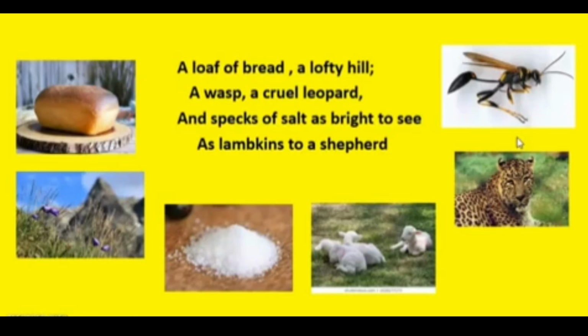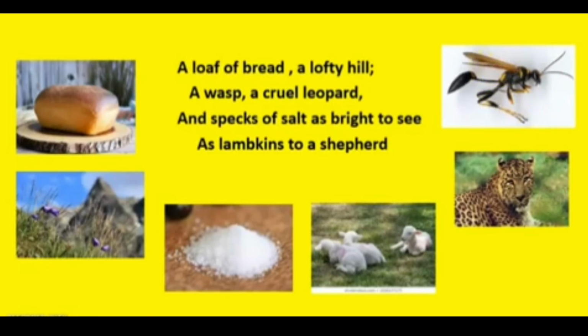It looks just like lambkins because the fly is flying, and when he looks down, he sees this beautiful white salt. Imagine if you and I were to see lambkins from a great height, all the lambkins together, it would also look like beautiful white. So you could also imagine it to be salt. Over here, we are taking the quality of color, which is white. So you can see how the poet has compared things in this poem.